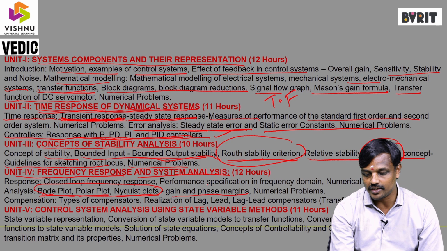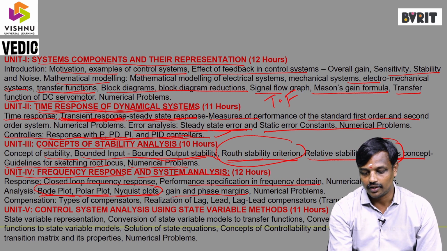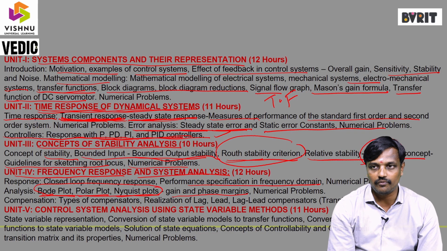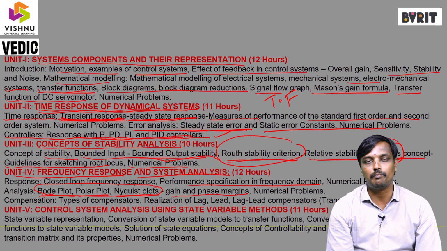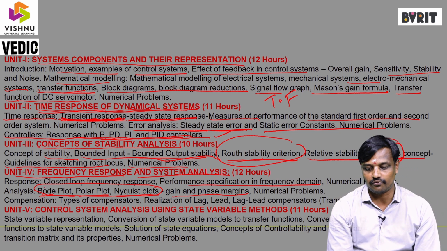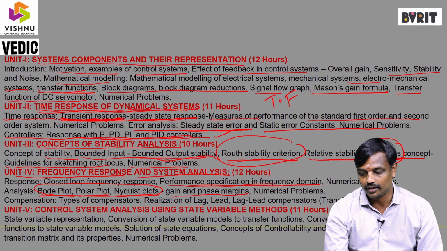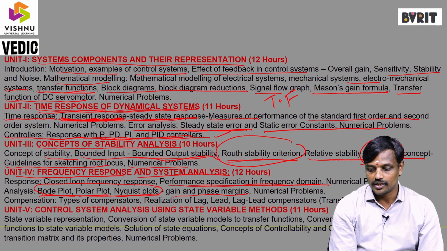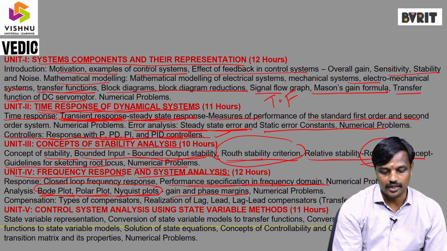So these are the frequency domain specifications. If the bandwidth is low, what is the impact on the system? If the bandwidth is less, how does it impact the system? We can determine that here in the frequency domain specifications. Then the compensator.